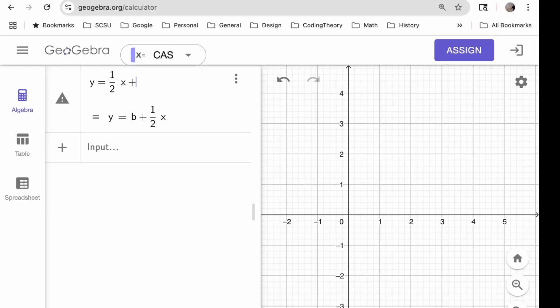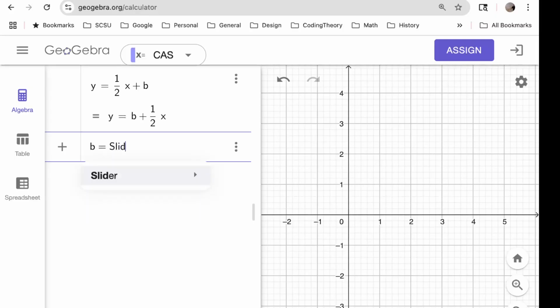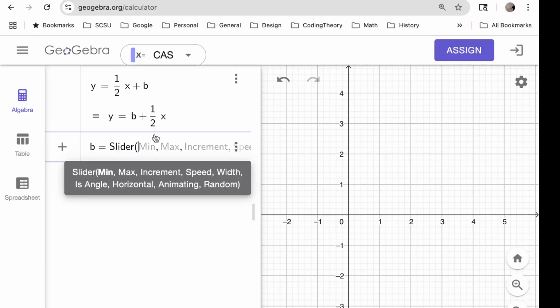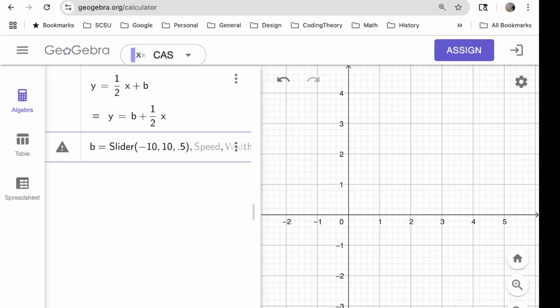I'm thinking about how Desmos works, not how GeoGebra works. We need to make a slider for b. I don't know. How about minus 10 to 10 with an increment of 5? We can leave the rest of the things at the default settings.